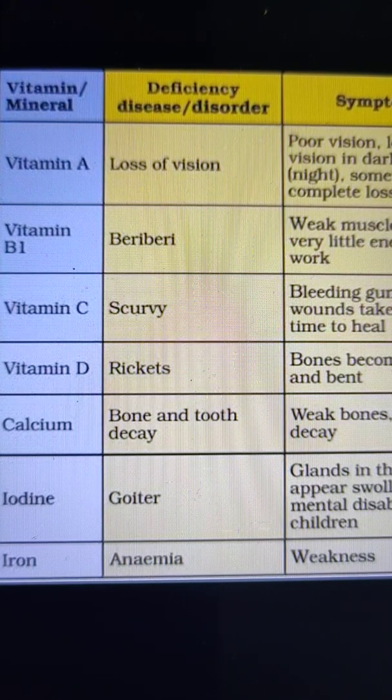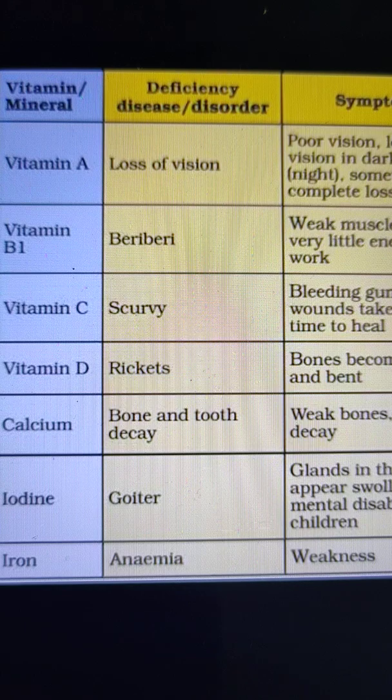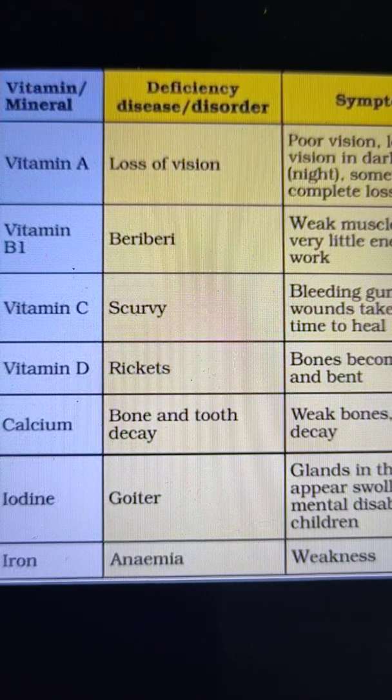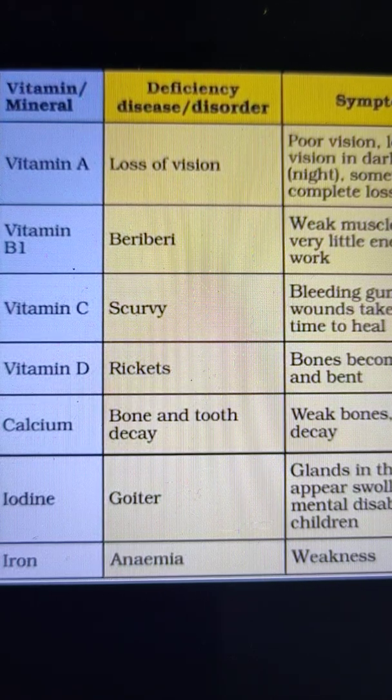And one more mineral is potassium. The sources are milk, yogurt, oranges, potato. And the function of potassium is that it is also essential for the contraction of muscles and the transmission of nerve impulses. Okay. So there are so many sources of vitamins and minerals present.